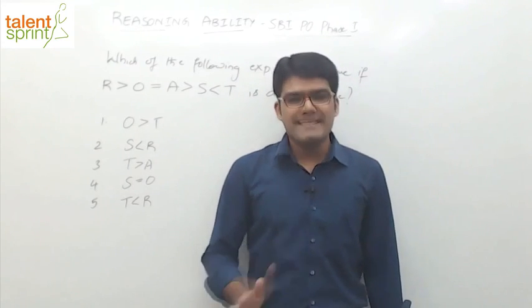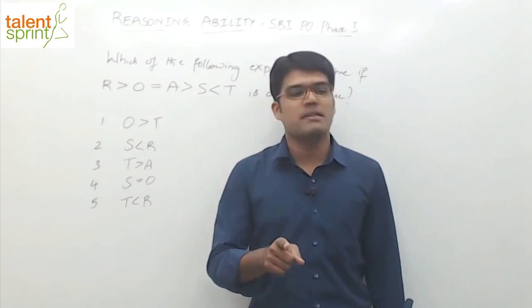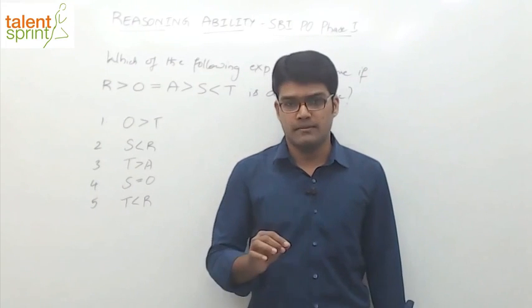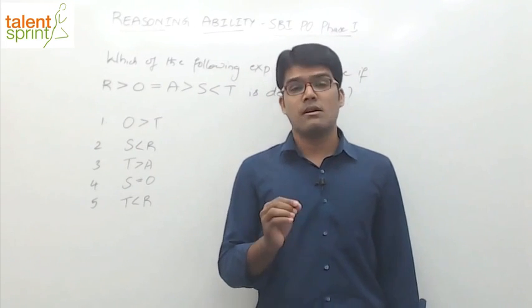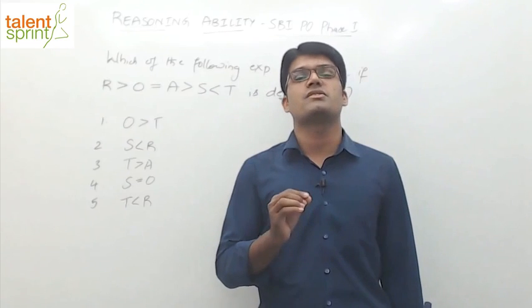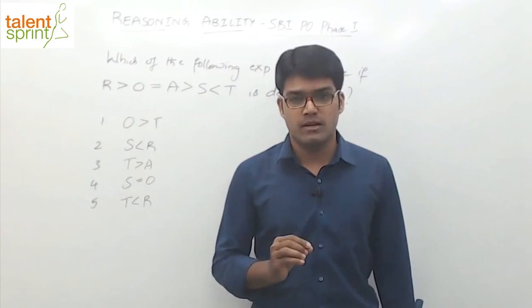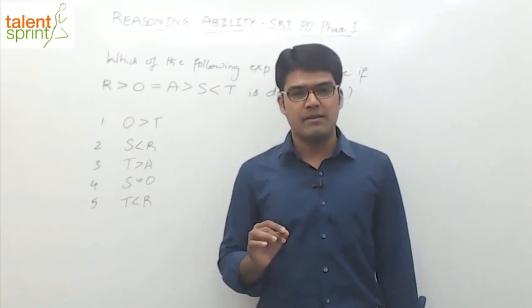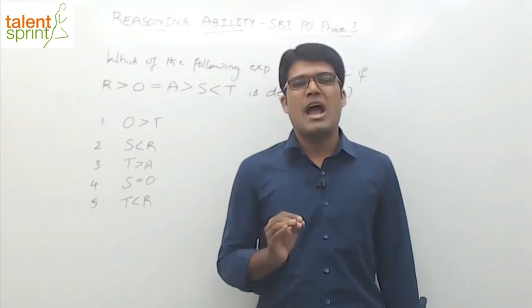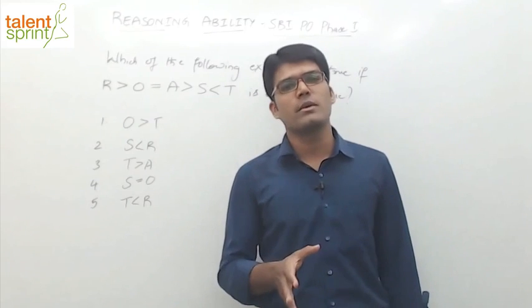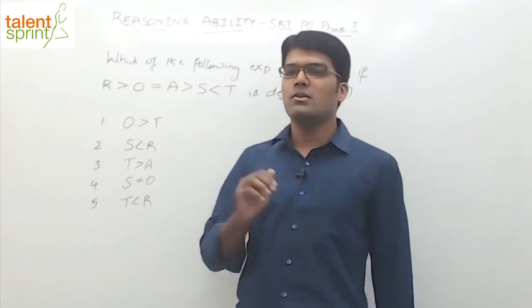Let me tell you, the best and the easiest way to attempt that question would be to skip it. I repeat, the best way to solve a complex circular or a complex linear arrangement question is to just skip and go to the next one. Remember, Gale does not hit every ball, nor does any cricketer on the planet, right? You have to wait for bad balls. That's a good question, you just skip it. That's a good ball, you just avoid it, right?